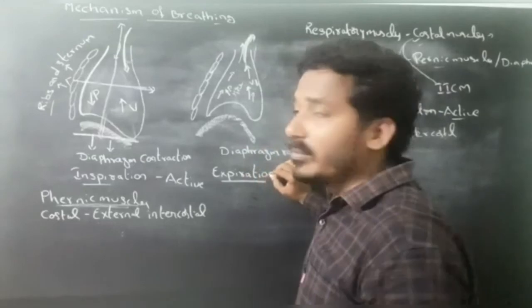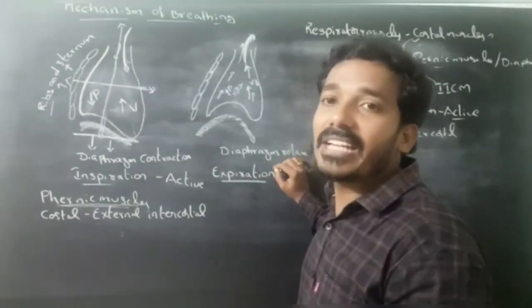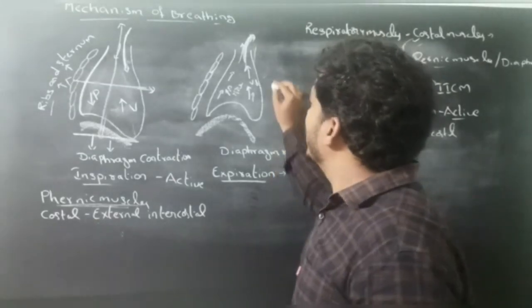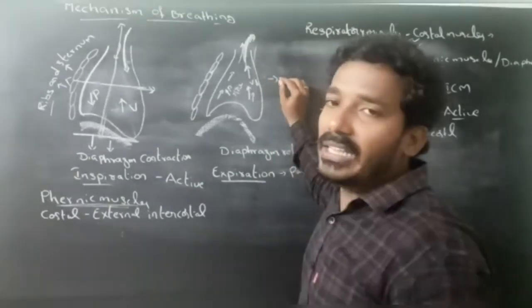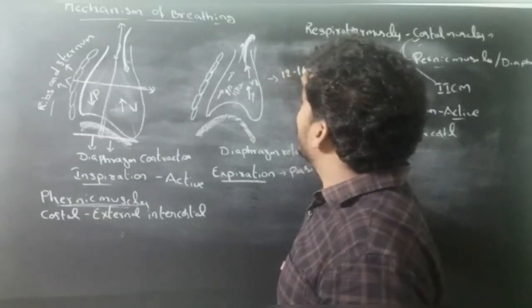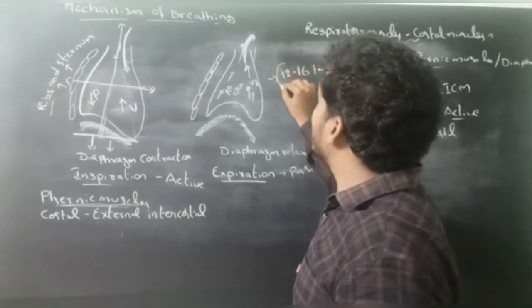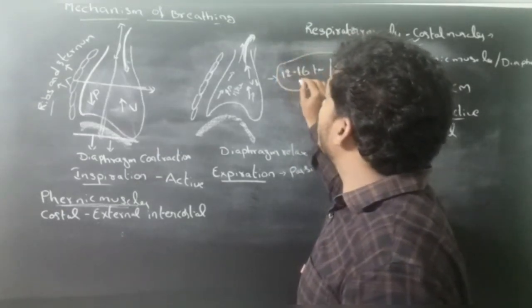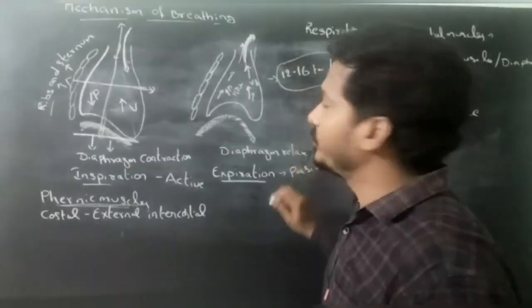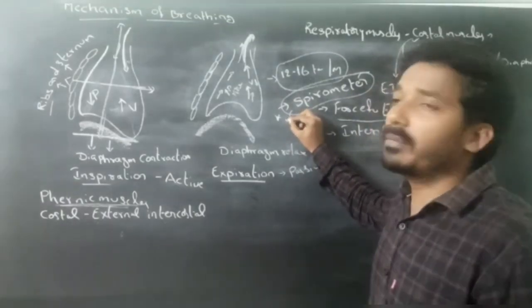Expiration is a passive process, but in cockroaches expiration is an active process. A healthy person breathes 12 to 16 times per minute. A spirometer helps in clinical assessment of pulmonary functions.